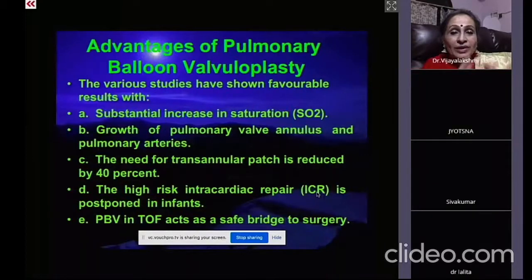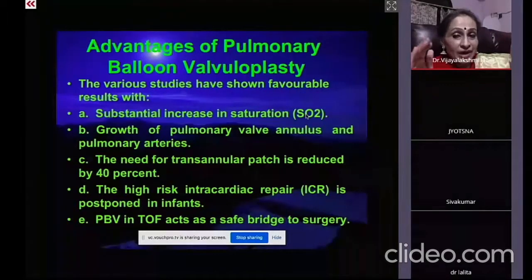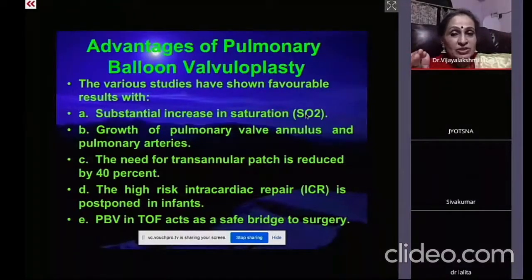So what are the advantages, as Jyotsna has already told? The various studies have shown that a substantial increase in saturation occurs. So that reduces the number of spells as well as the damage to the brain cells, which is very important. So even if the surgeon does the surgery later on, if the brain is damaged, IQ comes down, we are not doing a good job.